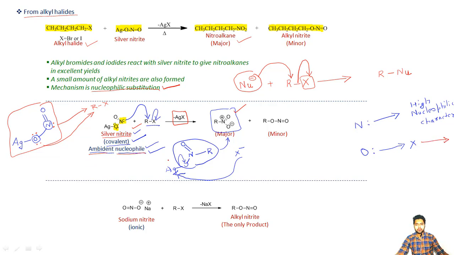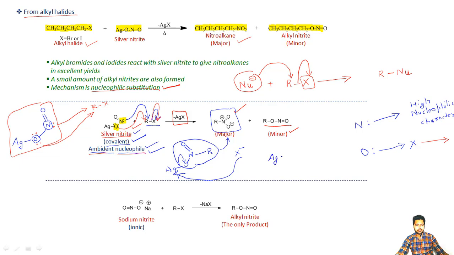So once again, the chances are less. But when this oxygen atom acts as a nucleophile and attacks this R group, sending X out, in the same way here we will not get the nitro compound, but we will get the alkyl type of nitrite, and it will always be formed in the minor amount. I can show it like this.